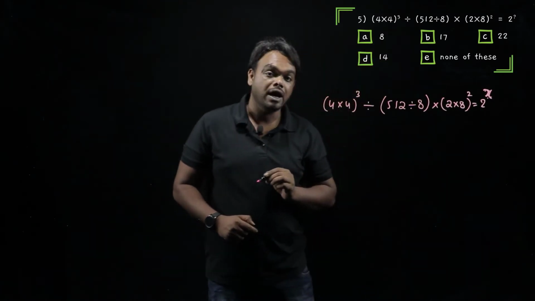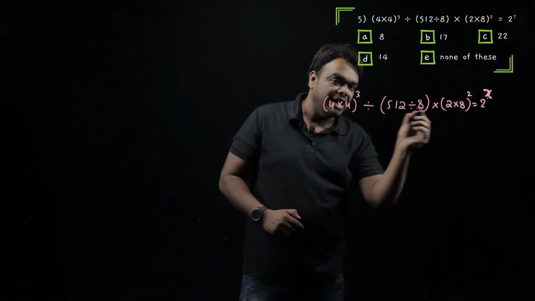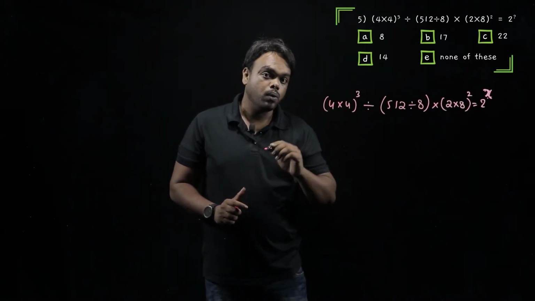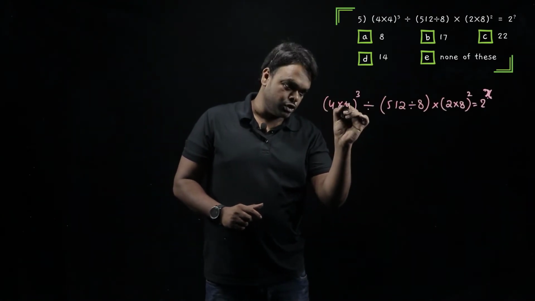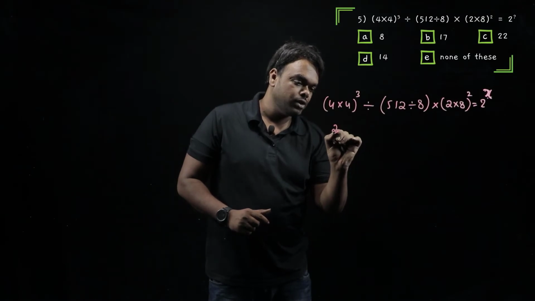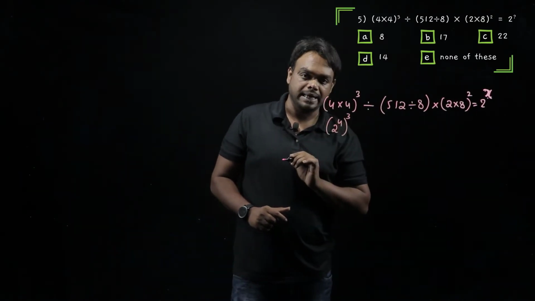Okay. Now, make sure you convert everything on your left hand side into the powers of 2. What do we do? If you see, this is 2 square and this is also 2 square. 2 square into 2 square should give us 2 power 4 whole cube. Let it be like this.